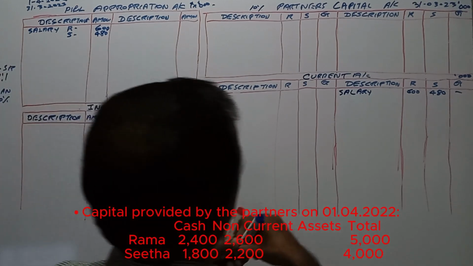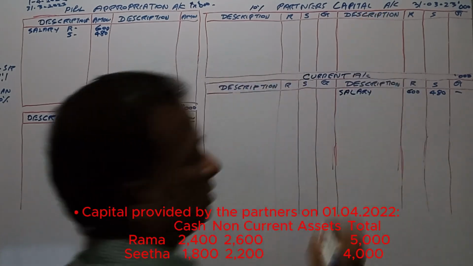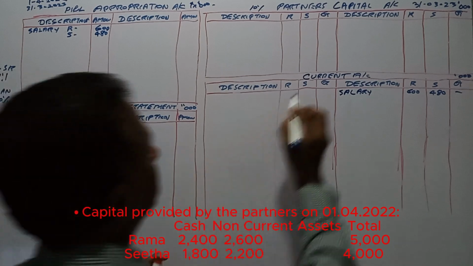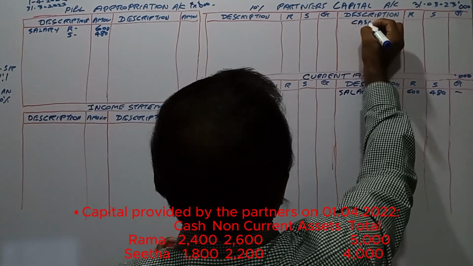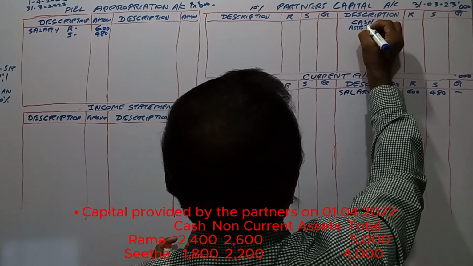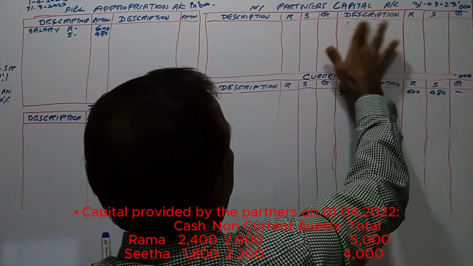Rama 5,000, Rama capital. Rama 5,000 cash, and assets. 5,000 and 4,000 balance. We do not mind about the detail.